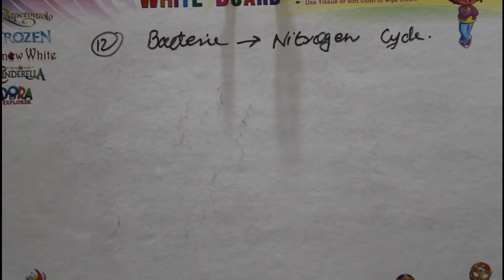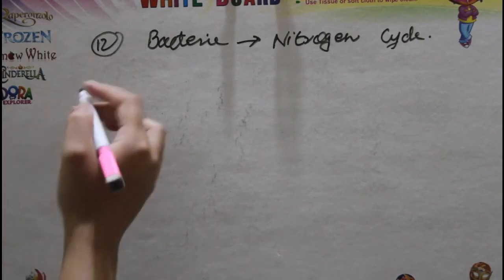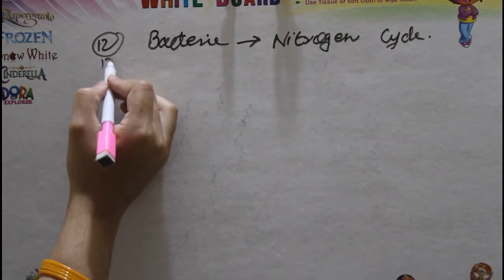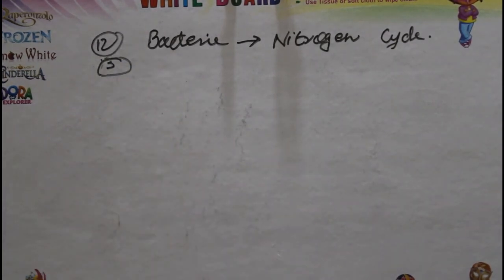So in this way it can take part in the nitrogen cycle, and this is a very important part for the fixation of nitrogen for the plant cells, and in this way the plant can easily use the nitrogen for its purposes, and in turn they can give proteins and some vitamins and some minerals to bacteria. So in this way bacteria have a role in the nitrogen cycle.